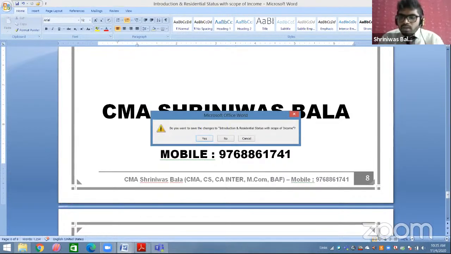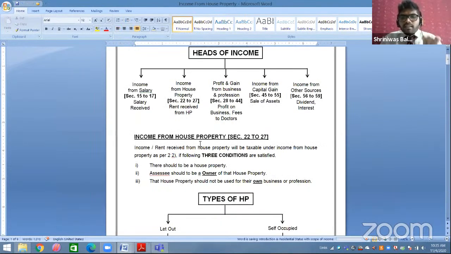So chalo, now concentrate on the lecture instead of typing in the chat section. I will be giving time, and at that time you can ask doubts. Okay. Chalo. Now we will start with heads of income, and it is going to take 15 minutes. Students, for your house property part, give me 100% here.